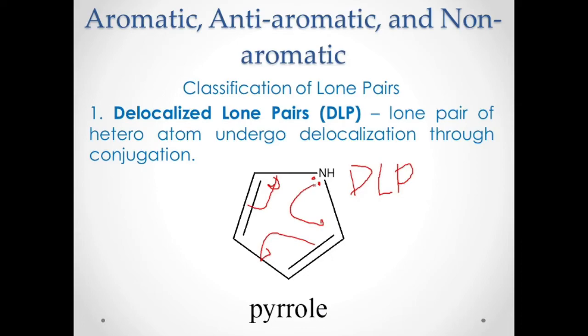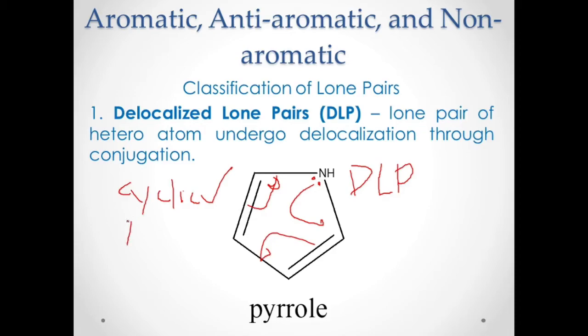So this lone pair is part of delocalization through conjugation, and therefore this is what we call the delocalized lone pair. Remember, I will now discuss Huckel's rule. This should be cyclic. Is this cyclic? Correct, that is cyclic.